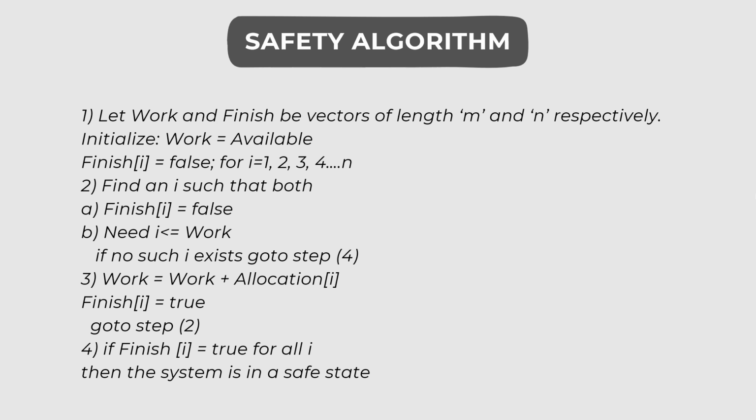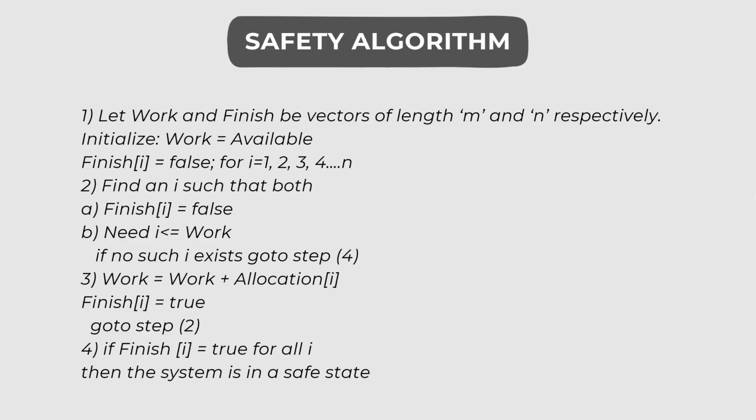In the third step, we allocate the required resources to the process and let it execute completely. Then we add all the resources acquired by that process to the available resources and mark it as completed. Then we again go to the second step and check whether there is a process whose execution is yet to be completed, and we follow the same process until we reach the fourth step, where all the processes have completed their execution and the system is in a safe state.